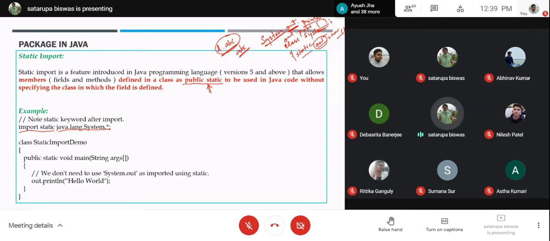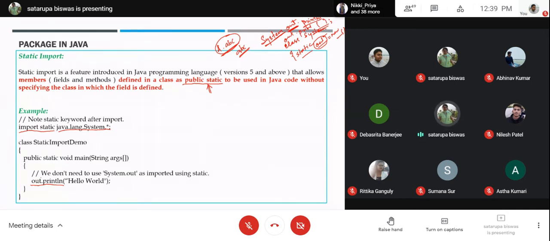So java.lang.System. I think there is an error. It will be directly a semicolon. So in that case, this system class is going to be a static import. Now after this, when inside your main function you are trying to call the println function, you are directly writing out.println in this way. You need not write system.out.println.